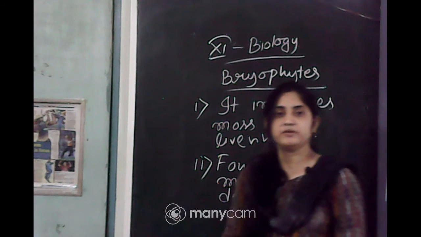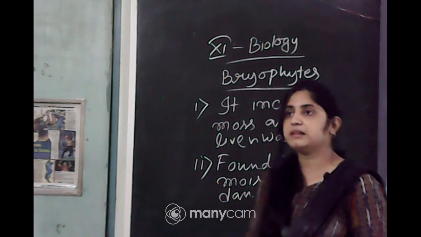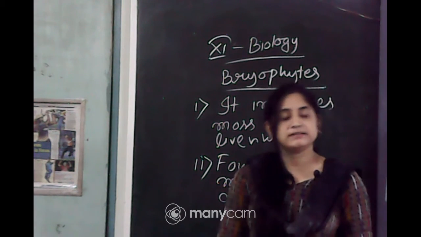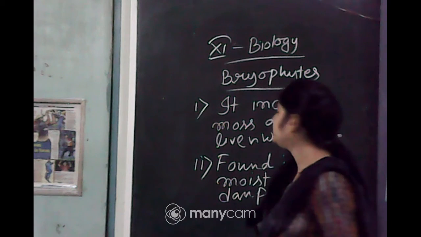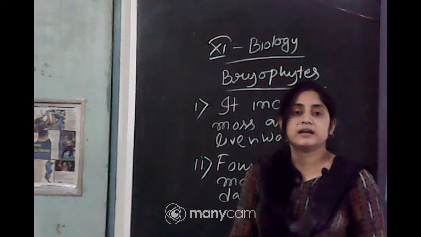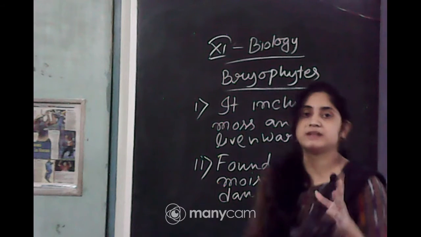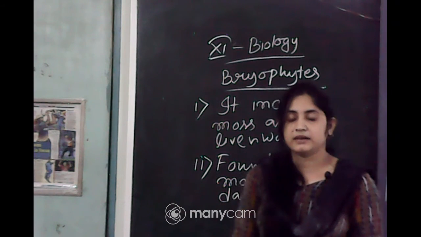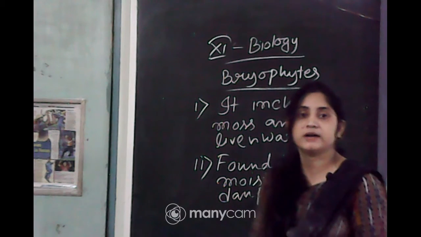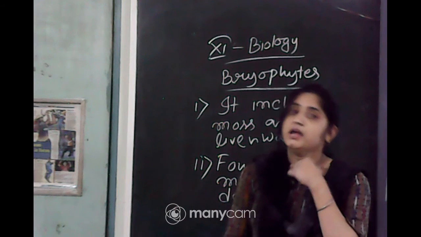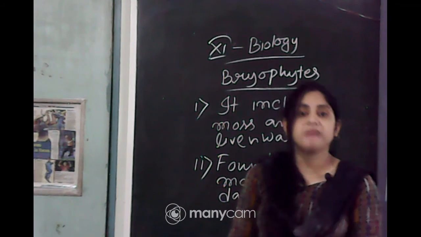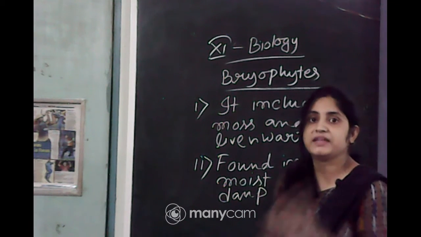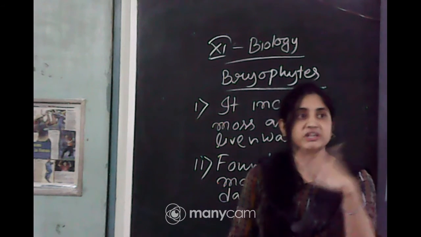Bryophytes are called the amphibians of the plant group. Just like the animal amphibian groups, the bryophytes are called the amphibians of the plant group because they can live on the land, but they need water for their sexual reproduction, because for the movement of the male gametes, the sperm, they have a tail, they can move to reach the eggs.